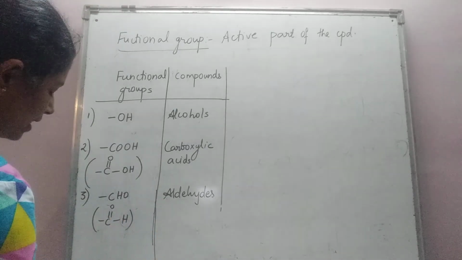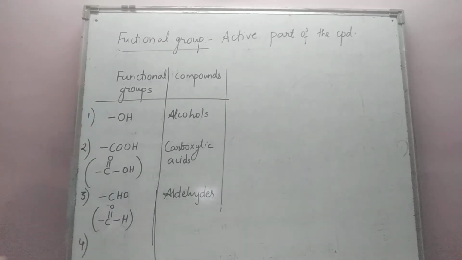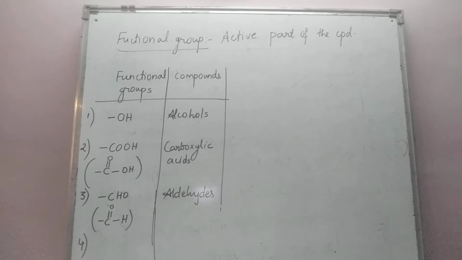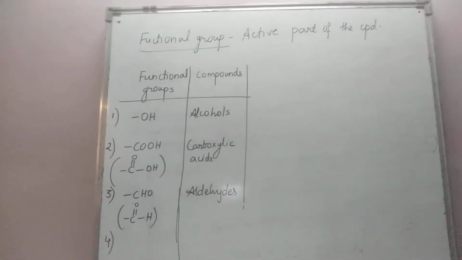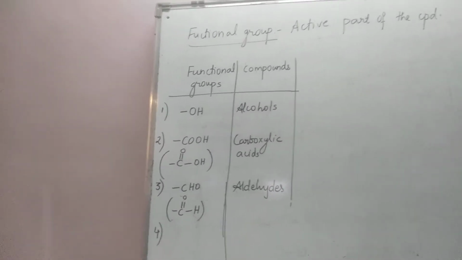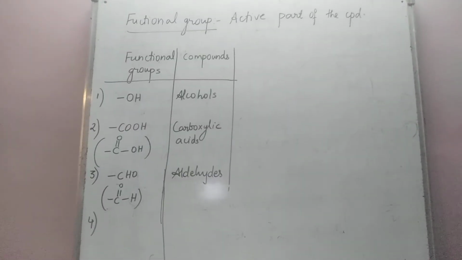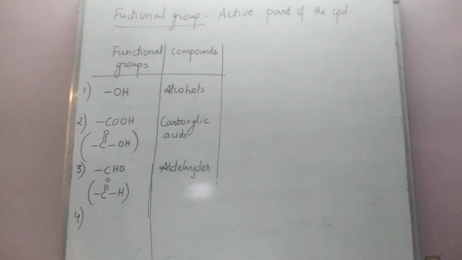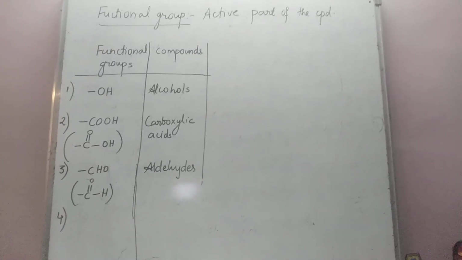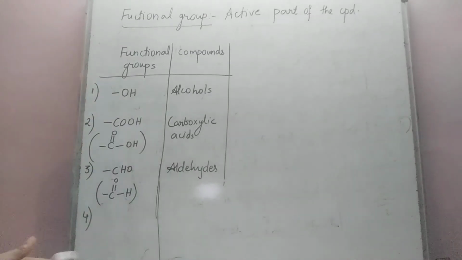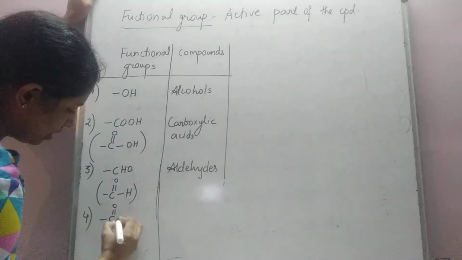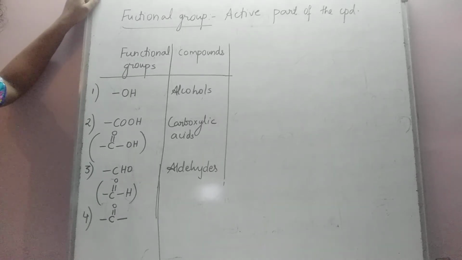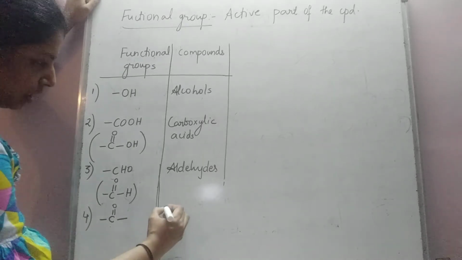Next category of compounds. The fourth category of compounds is the compound containing this group, the C double bond O group.